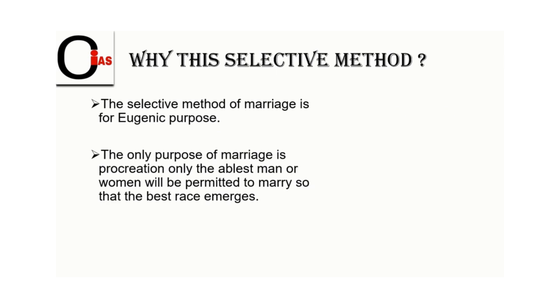In the previous slides, we have known, friends, the selective method of marriage is for eugenic purpose, just for producing children. Here, the only purpose of marriage is procreation. Only the ablest man or woman will be permitted to marry so that they can produce the best race or have the best breed. That is the priority of marrying.